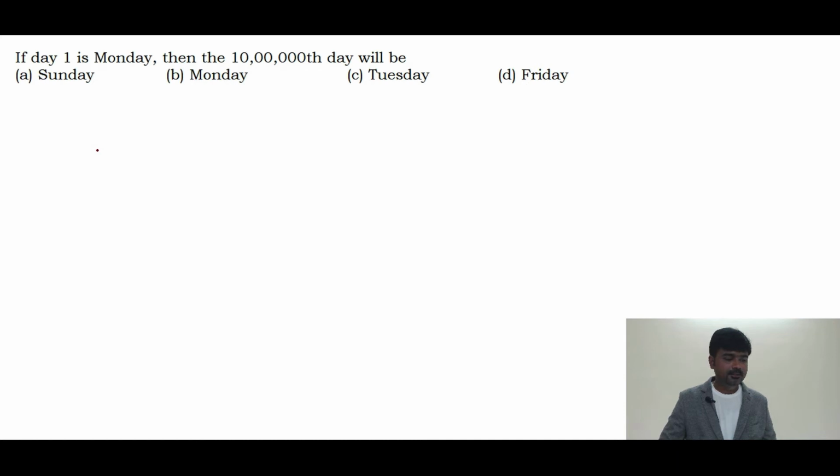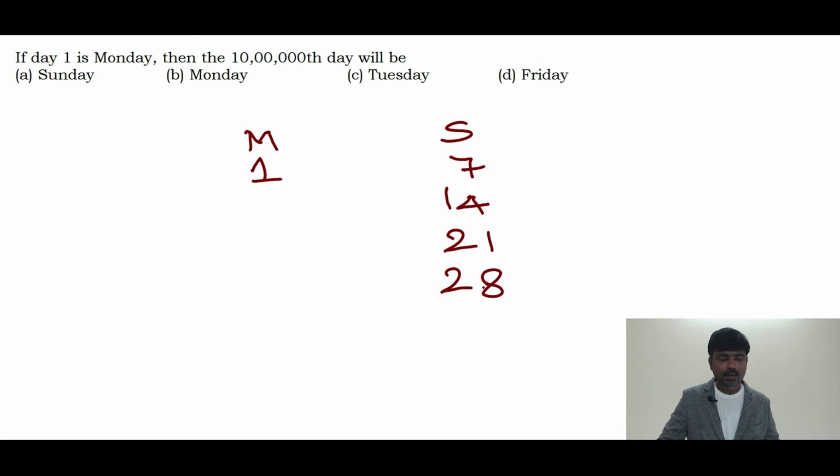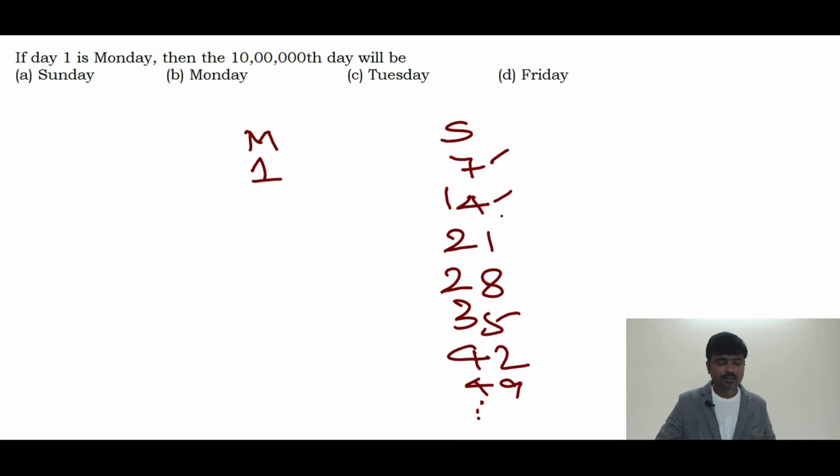In this question, if the first day is Monday, what will the 10 lakh-th day be? If the first day is Monday, what will be the seventh day? Seventh day is Sunday. Seventh Sunday, 14th Sunday, 21st Sunday, 28th, 35, 42, 49, right? All multiples of 7 are always Sunday if the first day is Monday. So we need to find out the remainder when divided by 7.